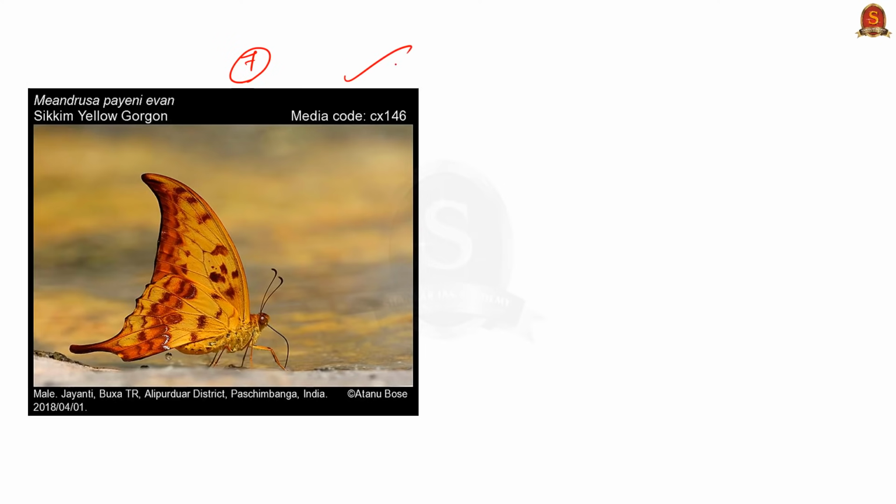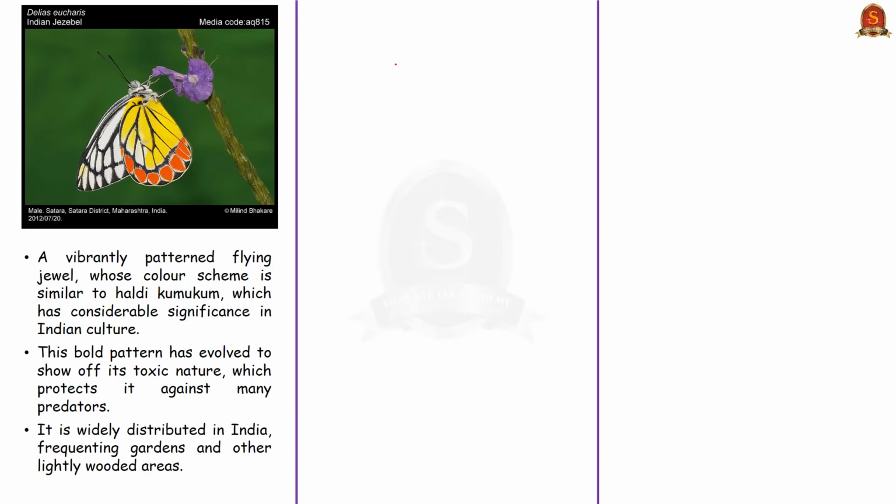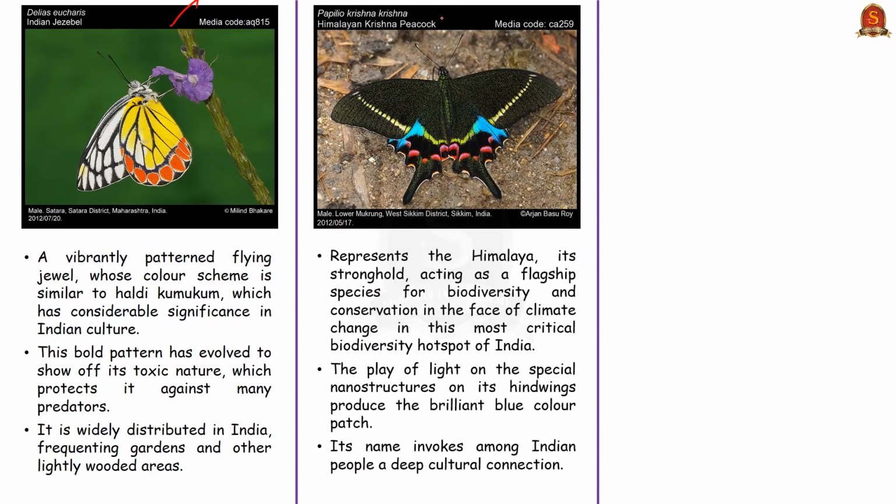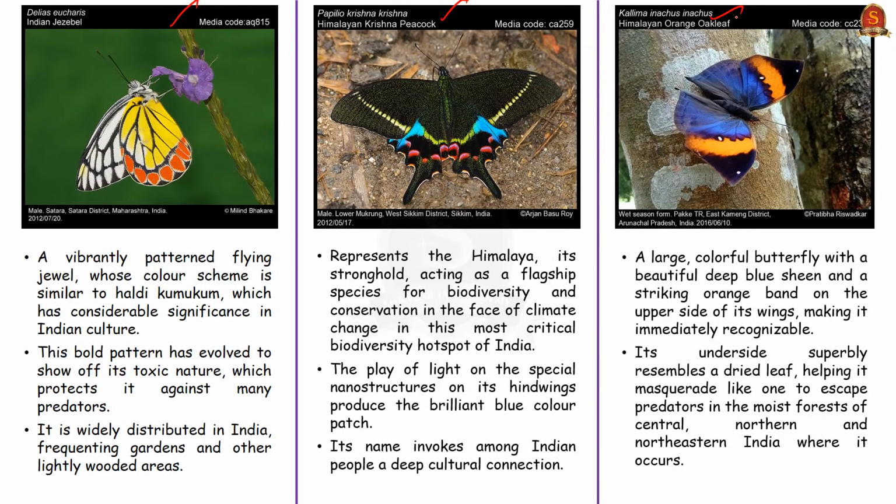Now this news article reports that out of these 7 butterflies, these are those 3 butterflies that are the front runners as per the results of the poll. They are Indian Zesbel, Krishna peacock and orange oak leaf. The special fact about Indian Zesbel is that it tastes bitter to its predators. This is because as a caterpillar, it feeds on plant toxins and chemicals. Now, if you look at the speciality of Krishna peacock, it acts as a flagship species for biodiversity and conservation in the face of climate change in the Himalayas biodiversity hotspot.